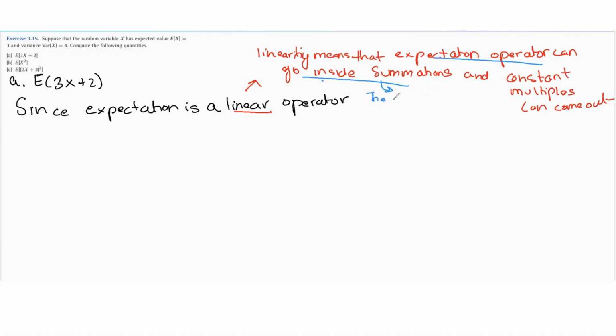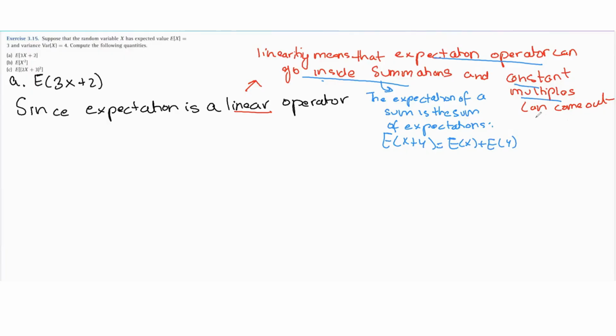The expectation of a sum is the sum of expectations, so it's the expected value of x plus the expected value of y.